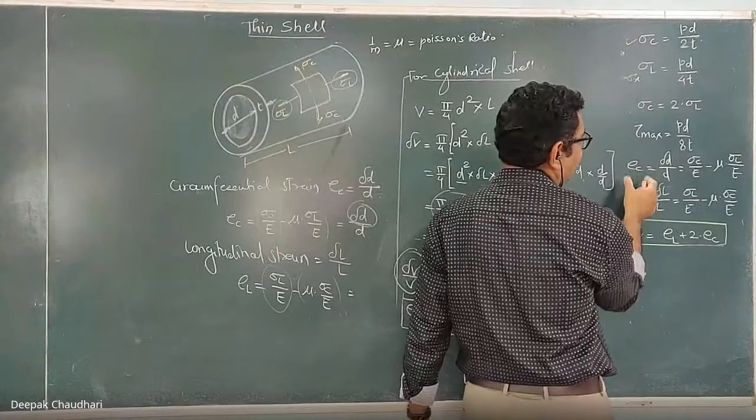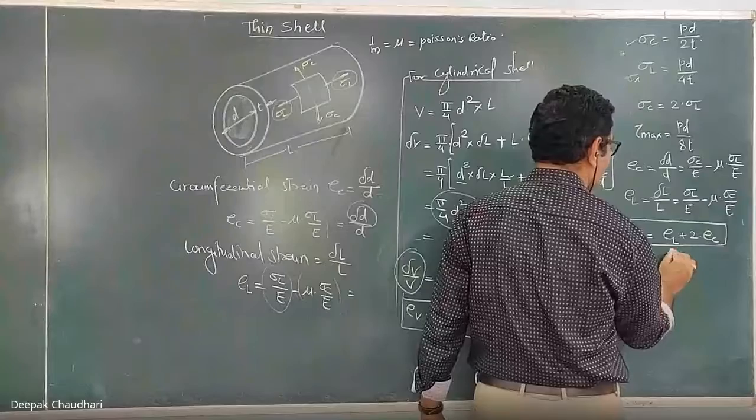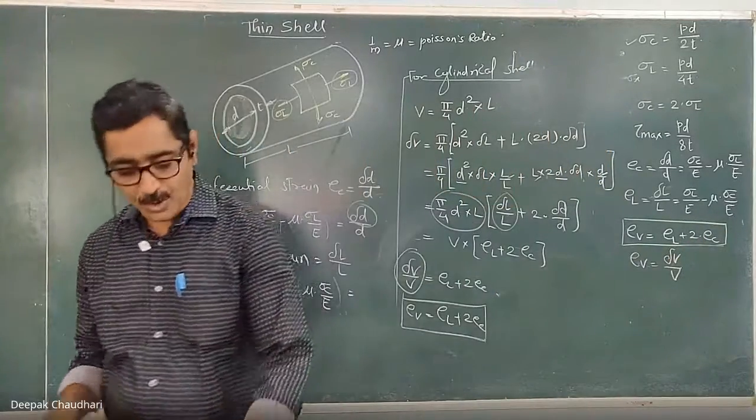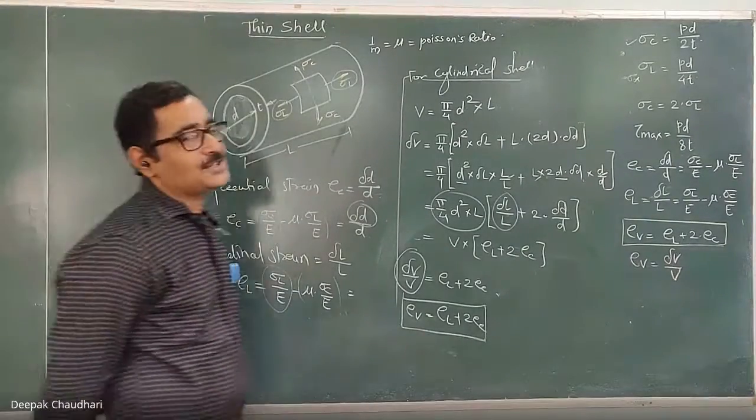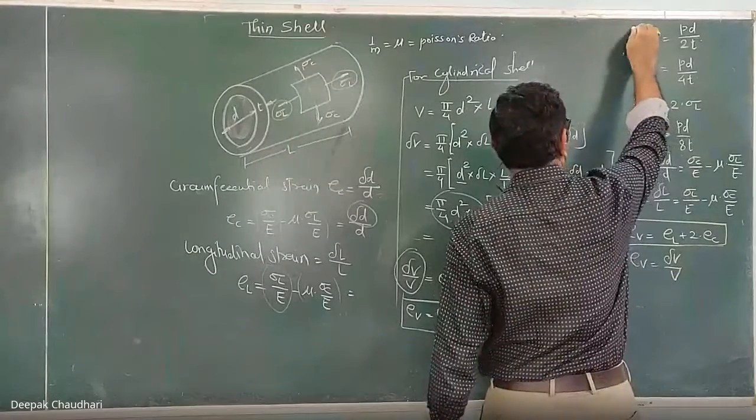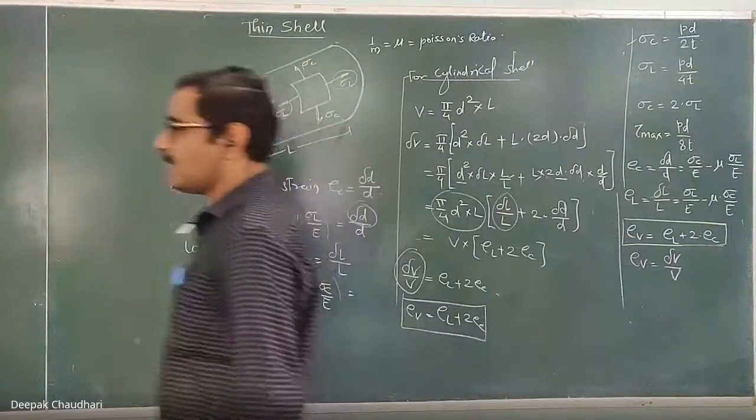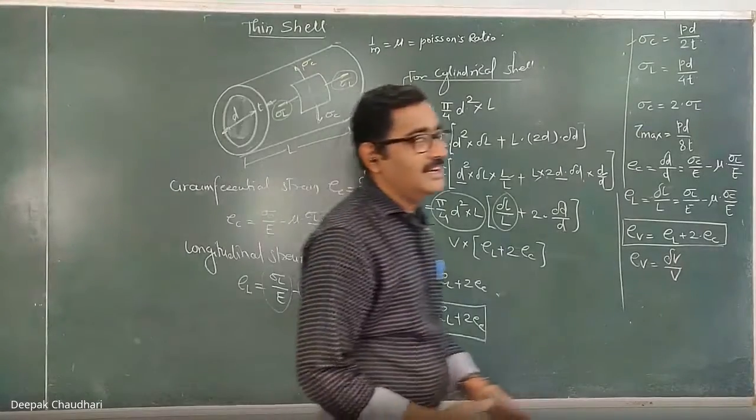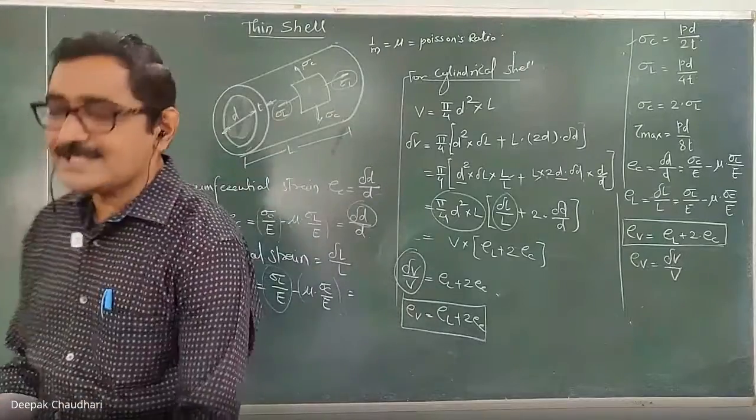So you have to calculate EC and EL, substitute here, and you'll get the volumetric strain. Then this volumetric strain equals the change in volume upon original volume. From this you can calculate the change in volume for the thin cylindrical shell. Any doubt? This formula you have to remember, as well as the derivations. For solving the sums, these formulas are important. These are the formulas for the thin cylindrical shell. Clear? We'll solve a few questions in the next lecture.